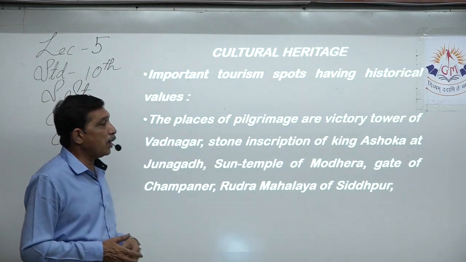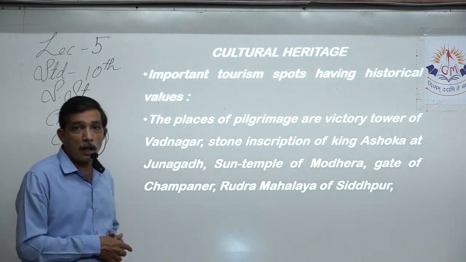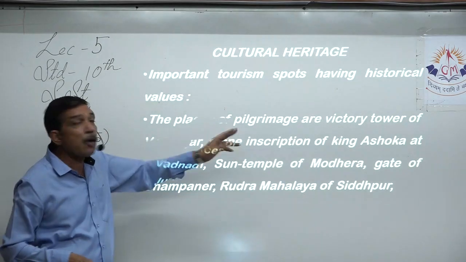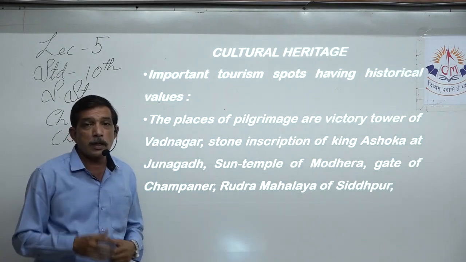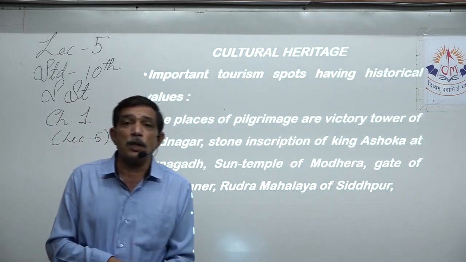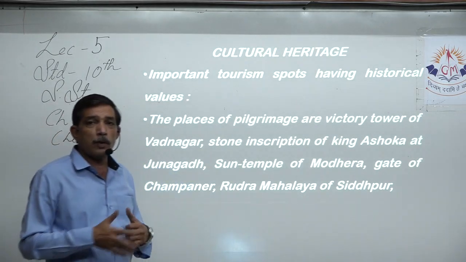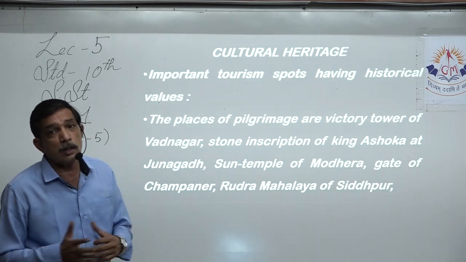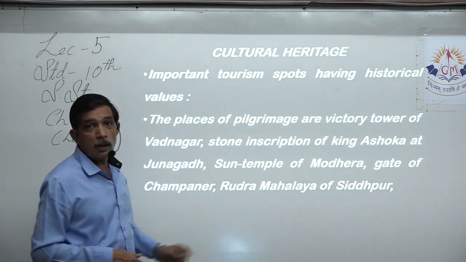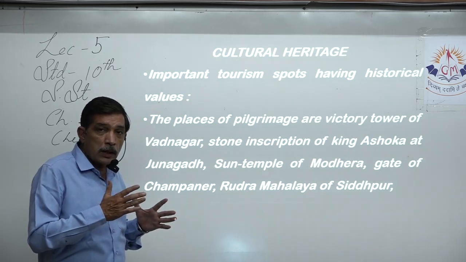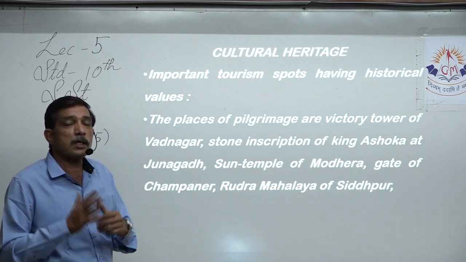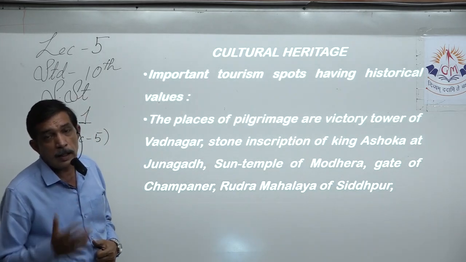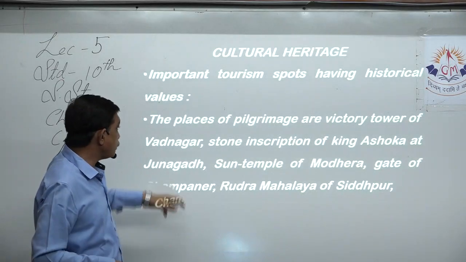The places of pilgrimage. For example, the Victory Tower of Vadnagar. When Muhammad Begada conquered Vadnagar, he made a gate over there. A tower, actually; the gate is also there, the tower is also there, right? To commemorate his victory over that area, he made a beautiful tower over there, and it's not only architecture, a lot of sculpting work is done on it, and people go to visit it. The architecture and sculpting work done on the tower make it a tourist spot, and it is included in our heritage of Gujarat.